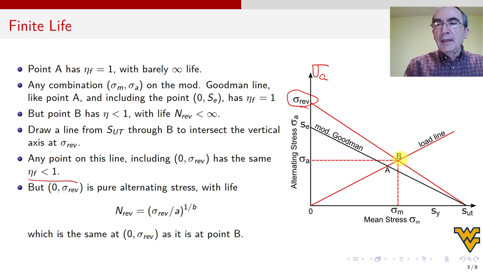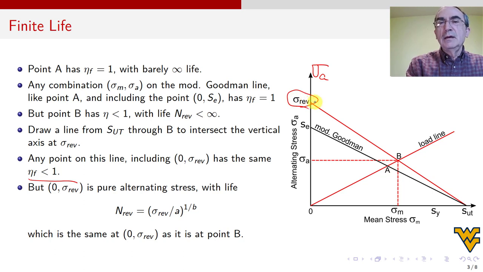At this point, I have a combination of two stresses, the mean value and the amplitude. And I don't have a formula to calculate the life when I have combinations of sigma m and sigma a. But I do have a formula to calculate the life when I have only one stress. That's why I move from here to here. For this stress is alternating. And how much is the mean? The mean is 0.